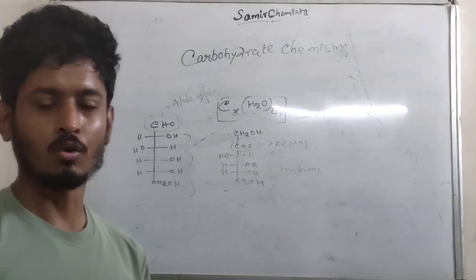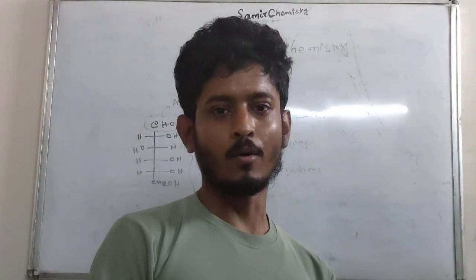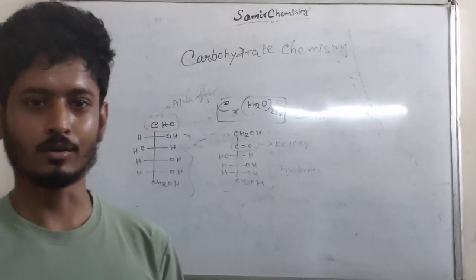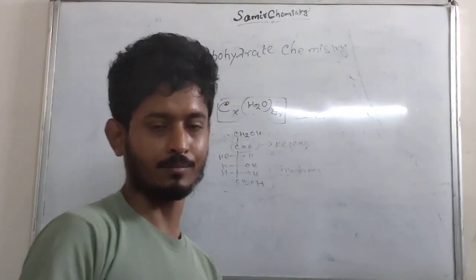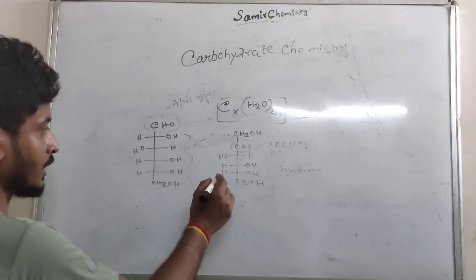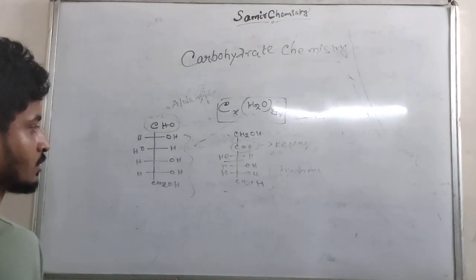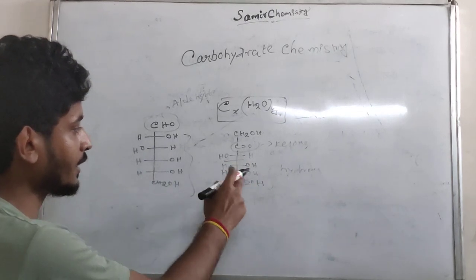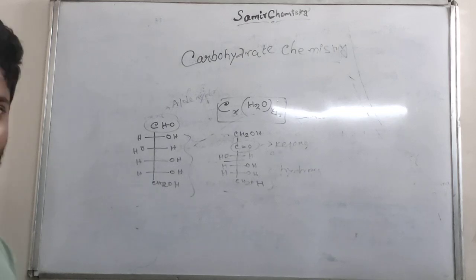So carbohydrate is the polyhydroxyaldehyde or polyhydroxyketone that can be hydrolyzed themselves. If you hydrolyze this one, again you will get aldehyde and the hydroxy group. So this is the definition of the carbohydrate.